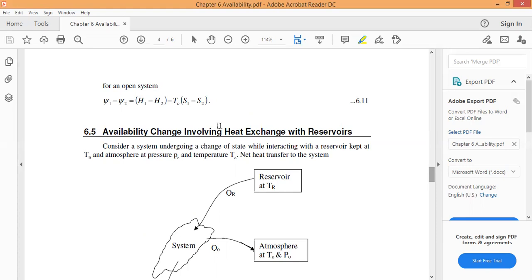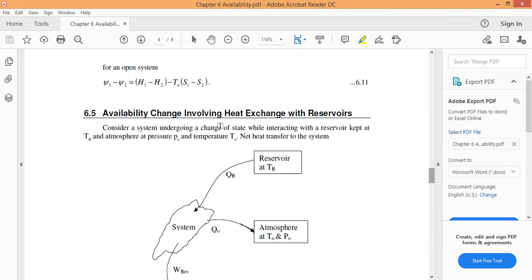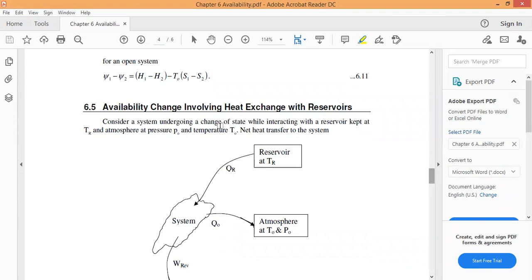At that condition, we want the formula. What is the formula for availability for an open system? It is equal to h1 minus h2 minus T naught into (s1 minus s2). So that is the formula for the availability, for the difference between the initial and final state at the equilibrium condition.